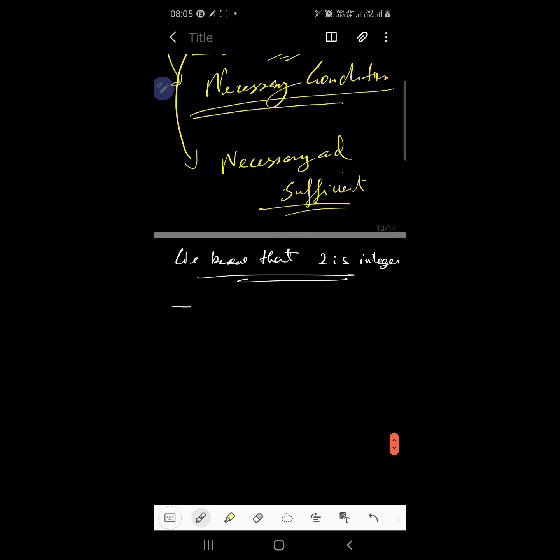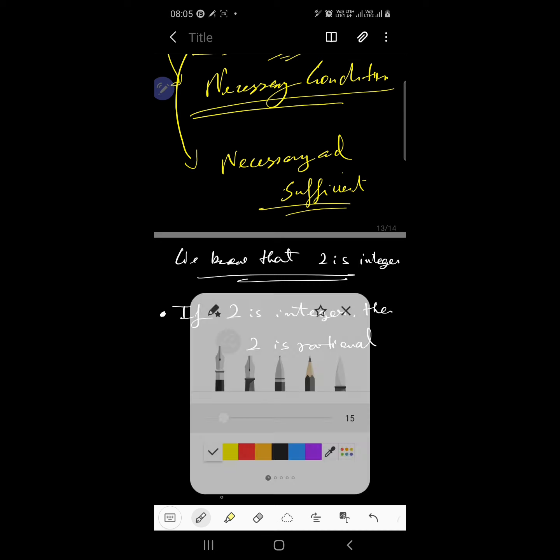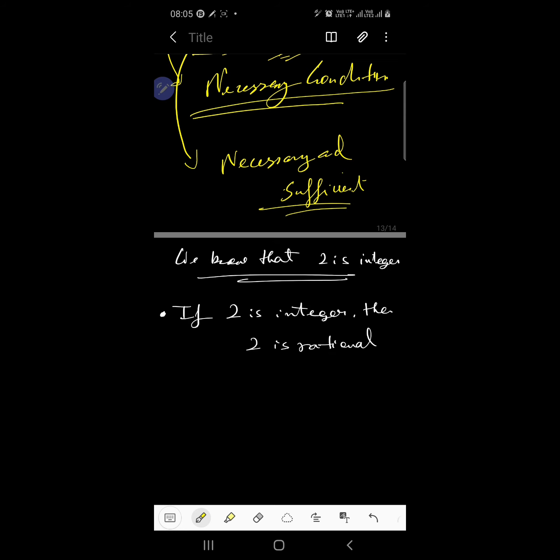So I can write that if 2 is an integer, then 2 is rational, because all integers must be rational. So if 2 is an integer, that is the necessary condition, then 2 is rational, that is the sufficient condition.